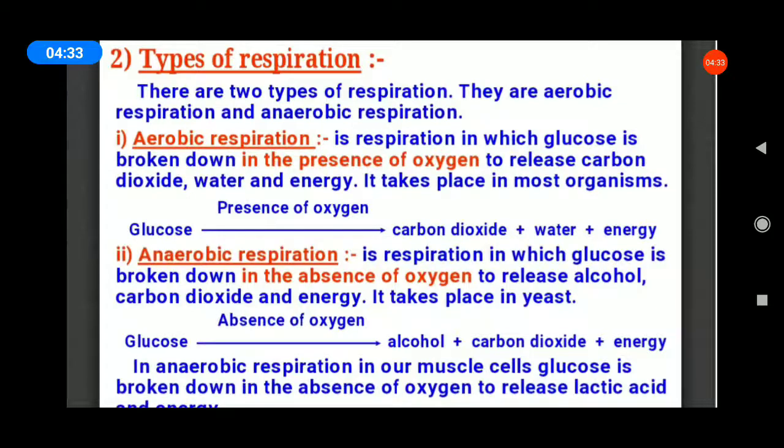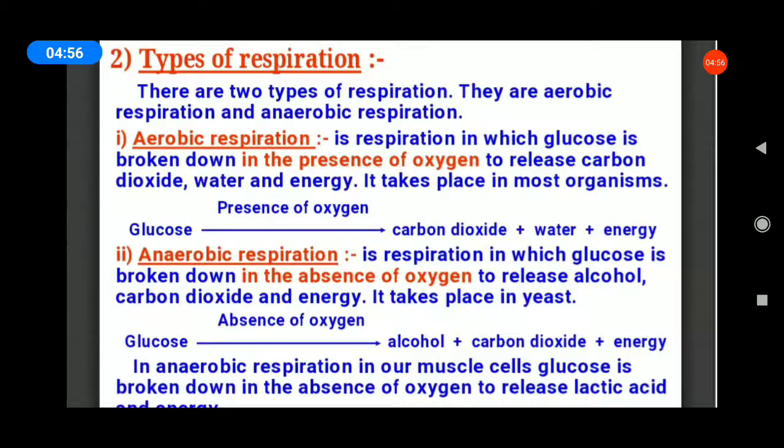See the equation in your book: glucose with the use of oxygen. Use of oxygen means the presence of oxygen, that's all. Glucose, in the presence of oxygen, gives carbon dioxide, water, and energy. That is the equation of aerobic respiration. So all of you bracket the answer.